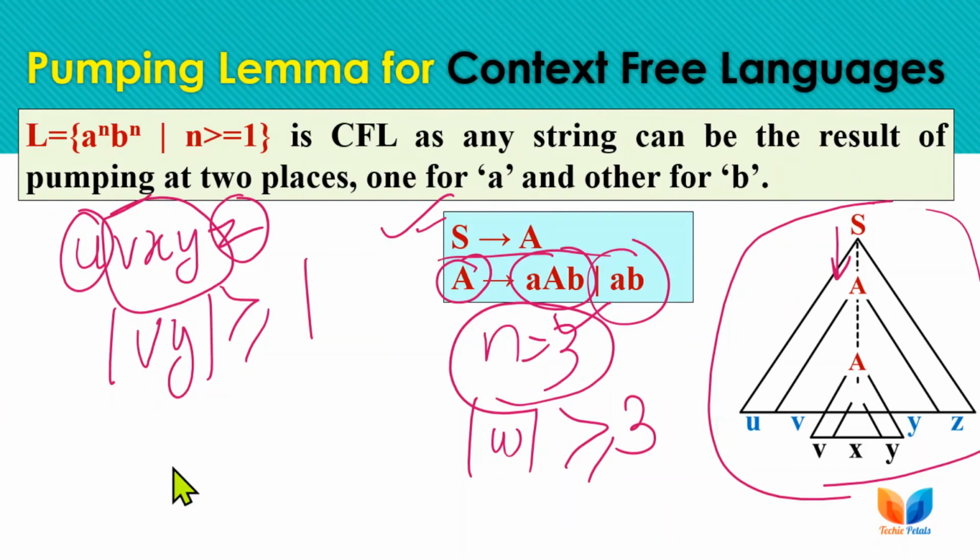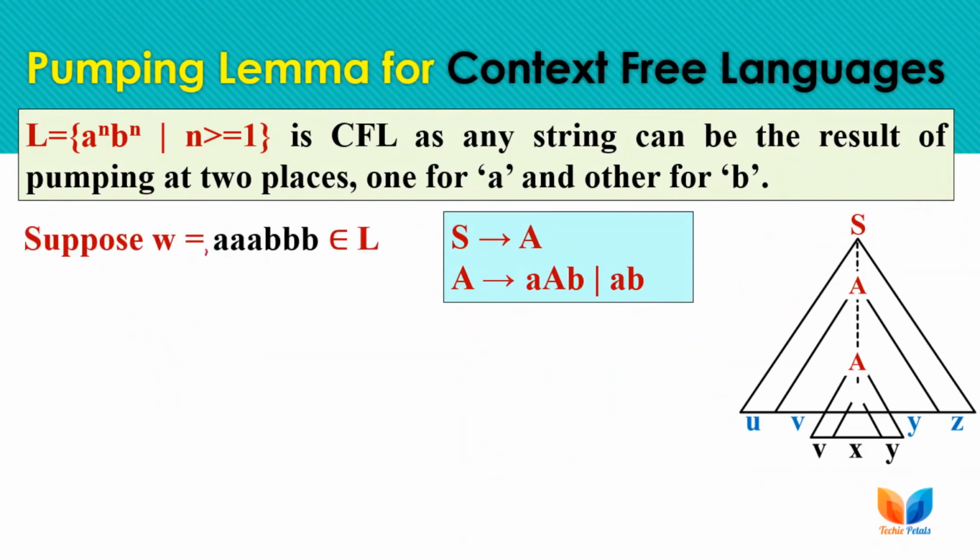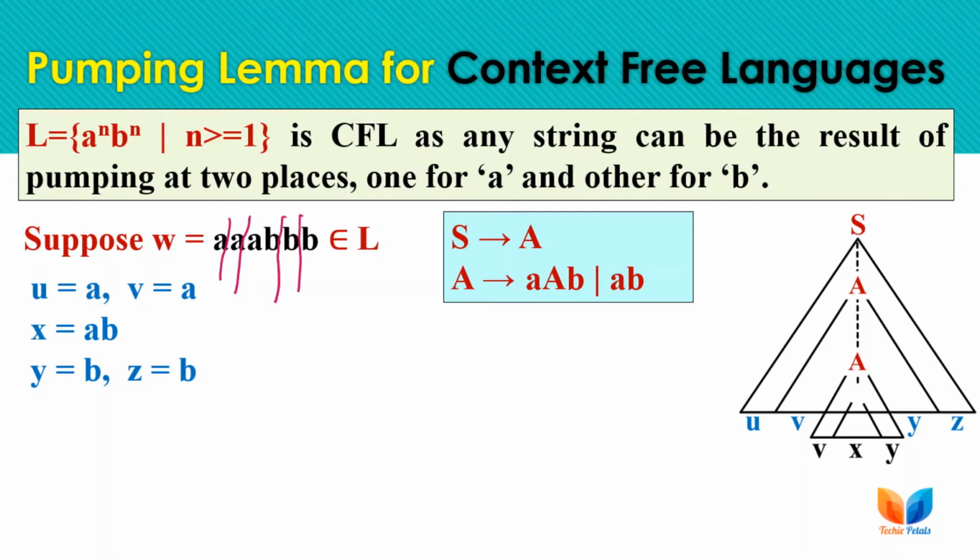Now we are taking the sample string as triple A and triple B, which belongs to the language initially. Let's check whether this string is fulfilling all the criteria or not. So let's divide the string into 5 substrings: this is U, this is V, this is X, Y and Z. So we have this as the iterative part and this as the iterative part.